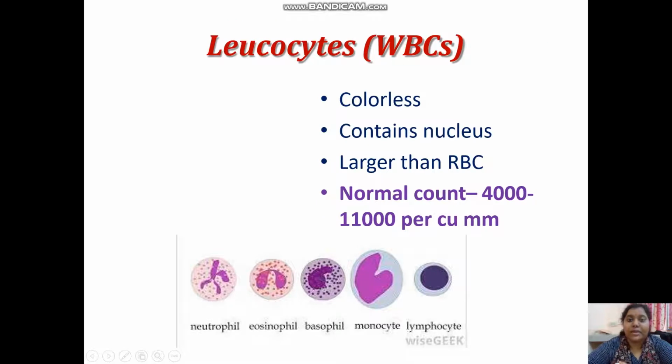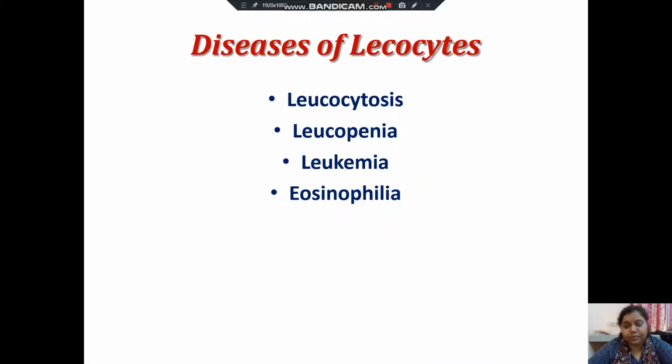Now coming to what is leukocytes, that is WBCs. They are colorless in nature and it contains nucleus, and they are larger than RBC. Its normal count is from 4,000 to 11,000 per cubic mm. Then the diseases caused due to leukocytes, that is leukocytosis, leukopenia, leukemia, and eosinophilia.